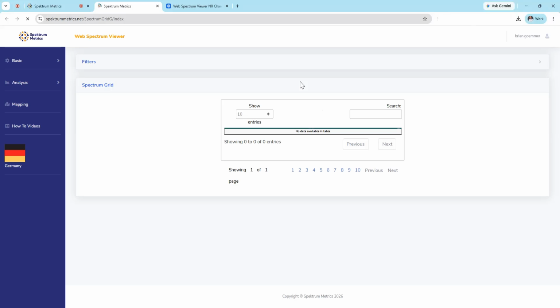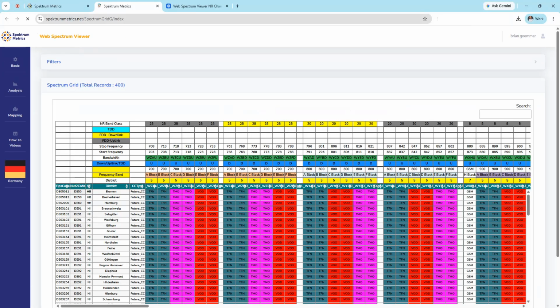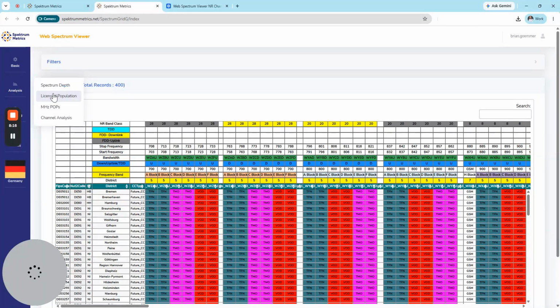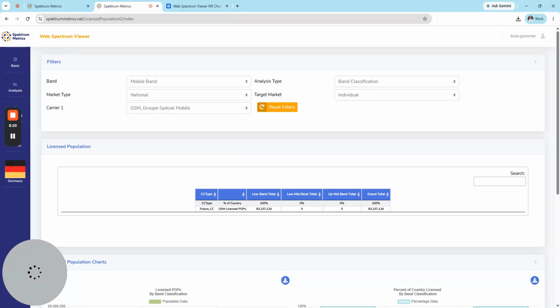And the last country we'll look at is Germany. So the first thing I'm going to do is change the carrier to Telefonica.